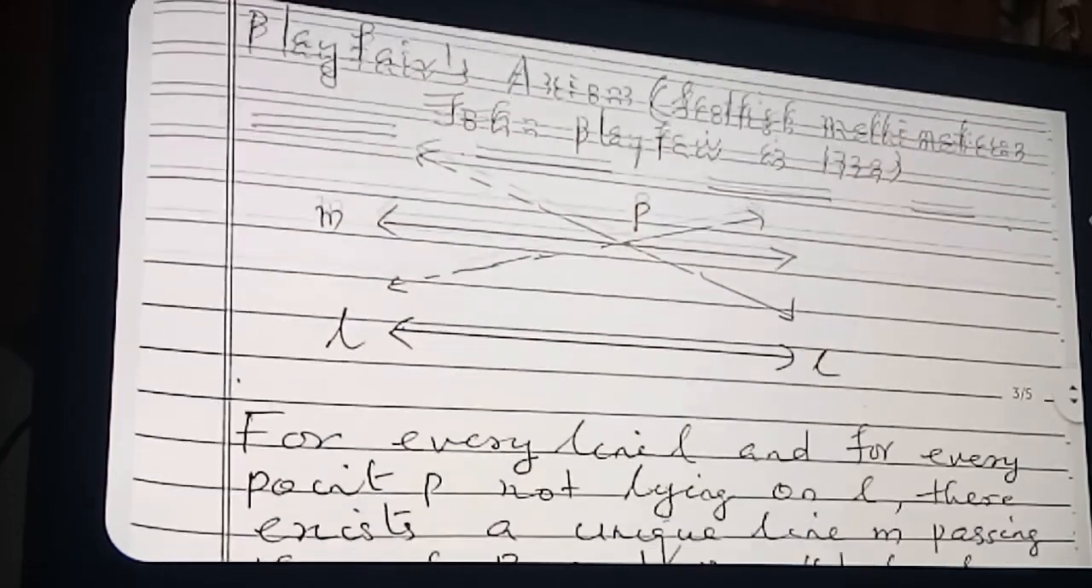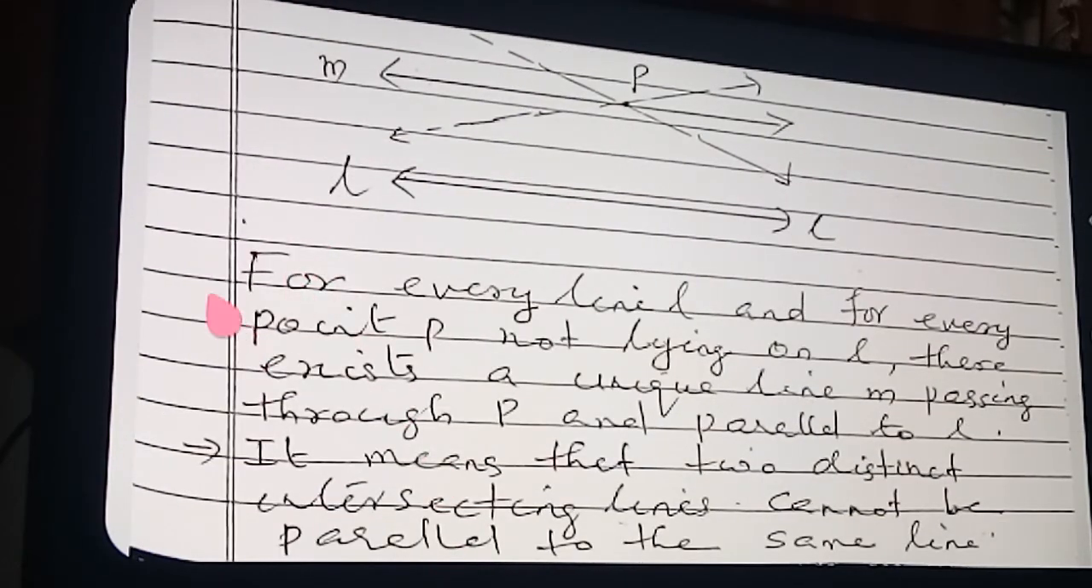Now you see the statement. The teacher has written the statement below. This is Playfair's axiom. If the question asks to state Playfair's axiom, you write this much along with this diagram. Playfair's axiom: for every line L and for every point P not lying on L, there exists a unique line M passing through P and parallel to L.